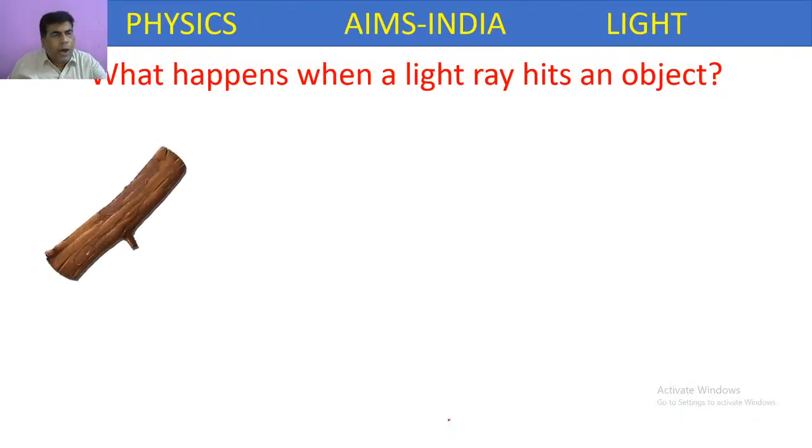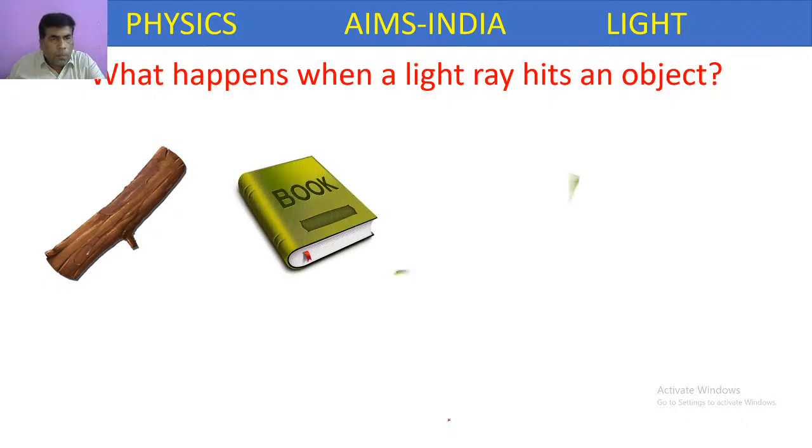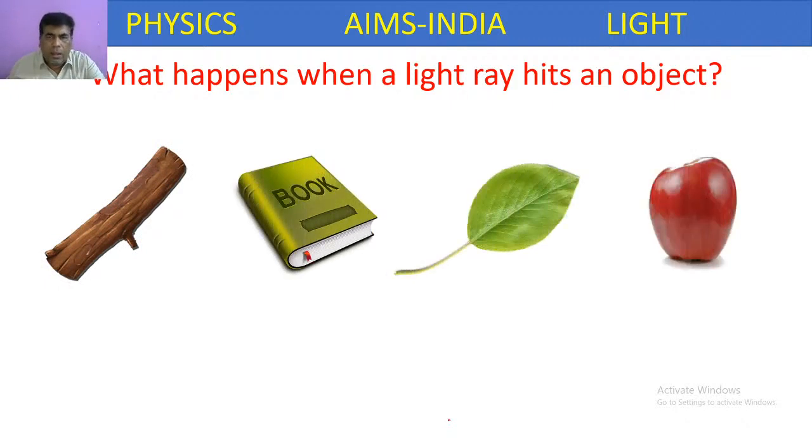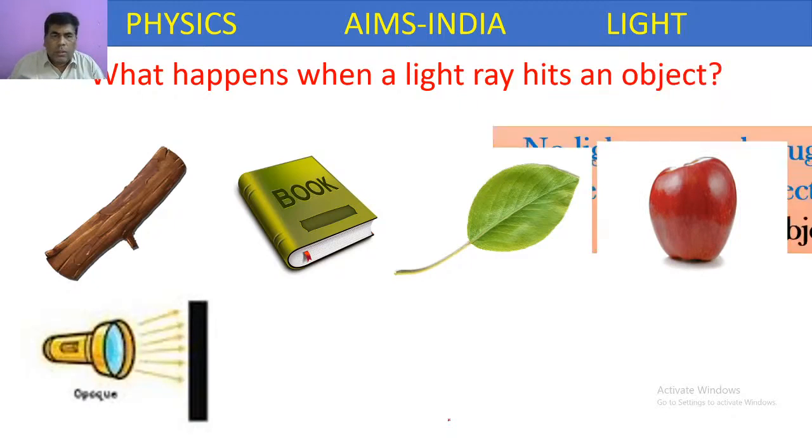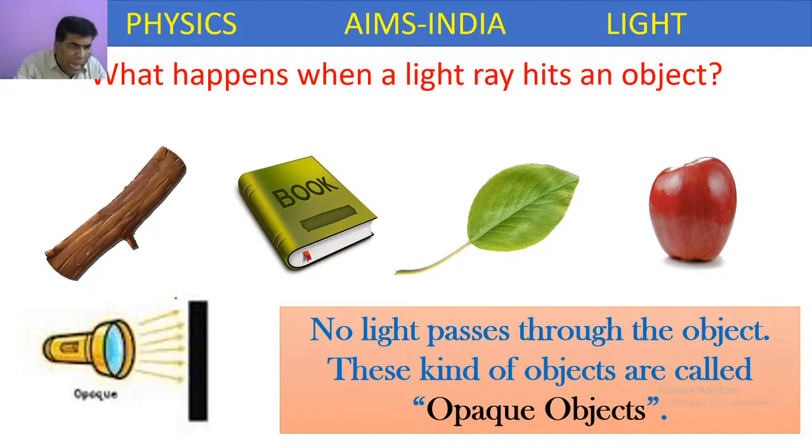So next, if we take objects like wood, book, leaf, apple, what do they do? They won't allow any light to pass through them. They will block the light. That's why if anybody is standing on the opposite side of these kinds of objects, they cannot observe this side. So these objects are called opaque objects.